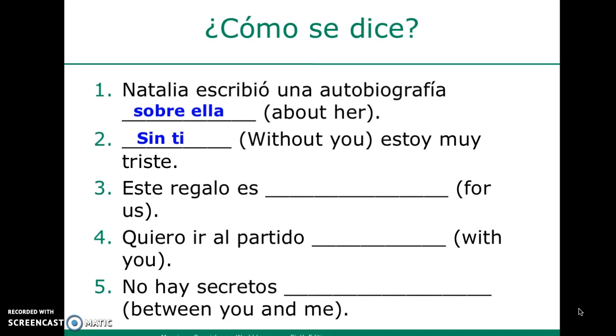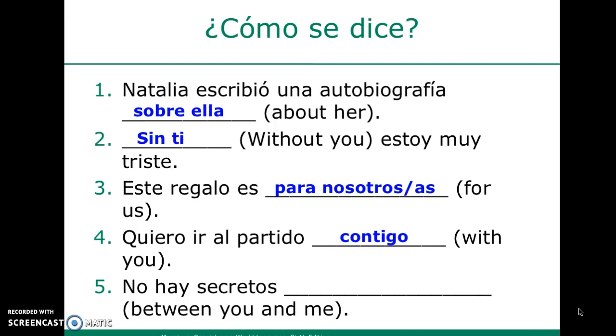Número 3. Este regalo es for us. Para nosotros or nosotras. Depends on who the us is, whether we're dealing with a female-only group or if we're dealing with a masculine group or a mixed group. Okay, número 4. Quiero ir al partido with you. Okay, I hope you were careful. This is going to be contigo, right? Remember, it's combined. Contigo.